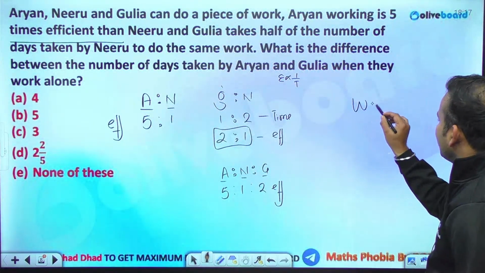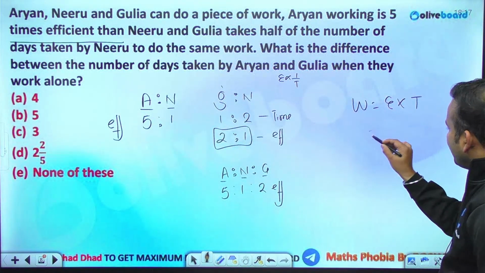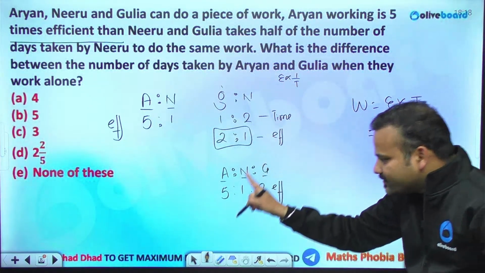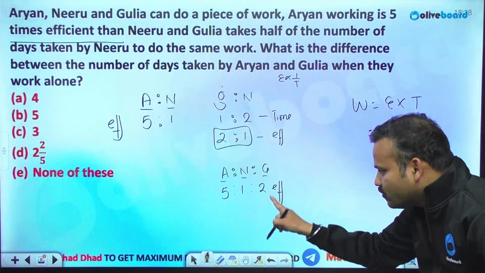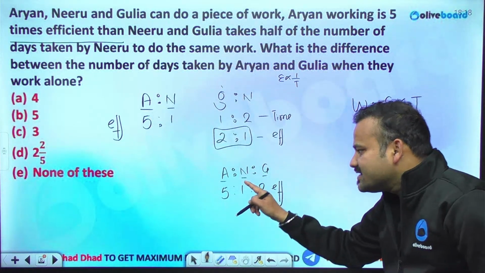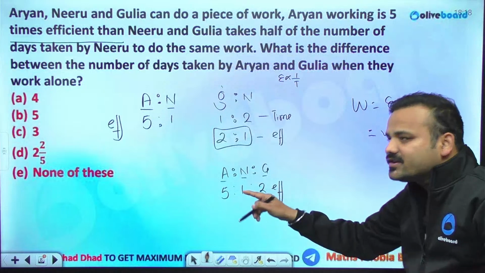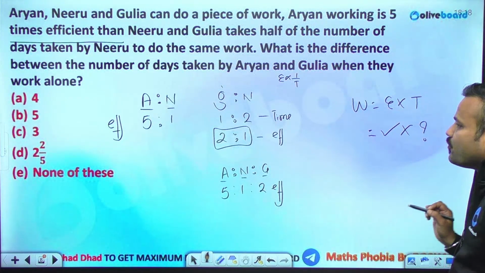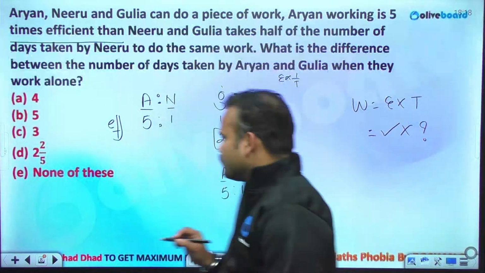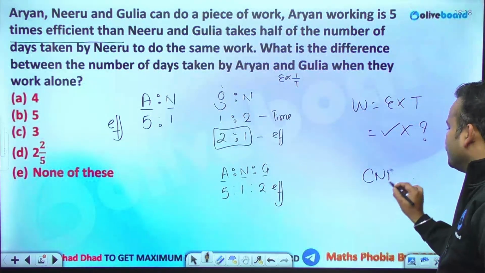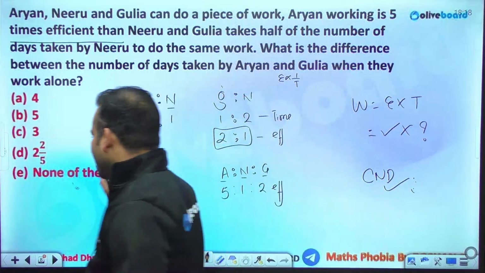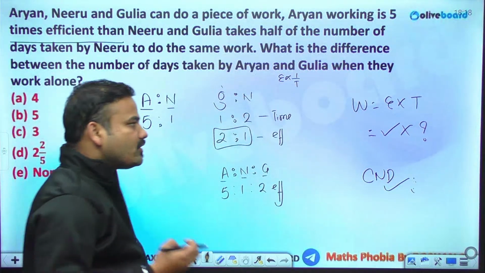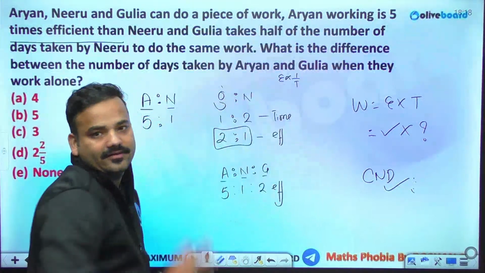So work equals efficiency into time, right? So efficiency is clear. Efficiencies of all the people are known. The efficiency of Aryan is 5, Neeru is 1, Gulia is 2. Individual efficiencies are known and together they are performing 8 units of work, right? But we don't have the tenure. This is missing, right? So we won't be able to calculate the answer. The answer of this question will be C and D. So individually it's not possible. You won't be able to calculate. Why? Because efficiency as well as time is needed.